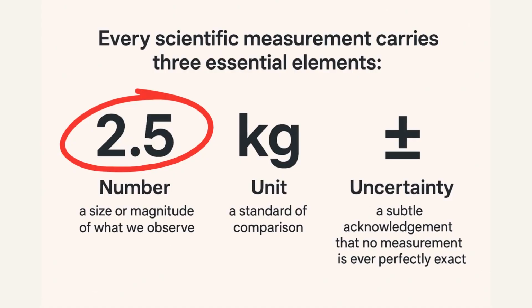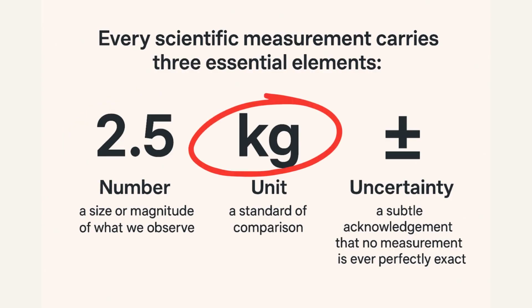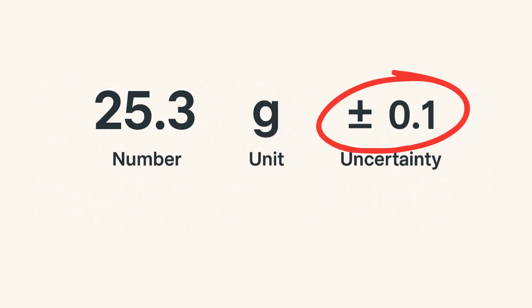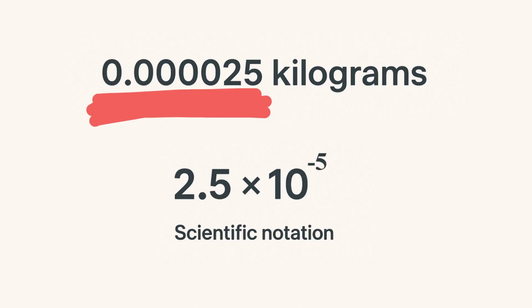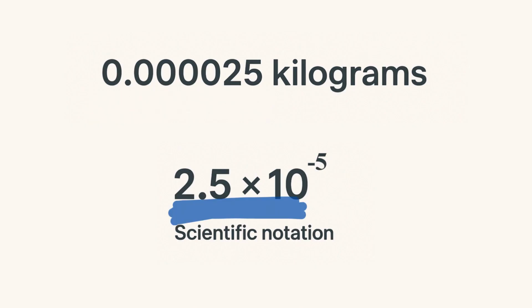Every scientific measurement carries three essential elements: a number, which tells us the size or magnitude of what we observe, a unit, which gives us a standard of comparison, and an uncertainty, a subtle acknowledgement that no measurement is ever perfectly exact. Measurements can be expressed in decimal form or scientific notation, which is also known as exponential notation.